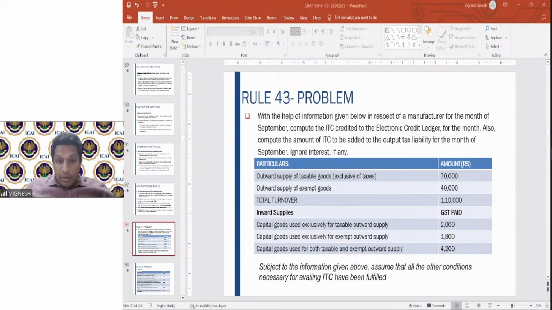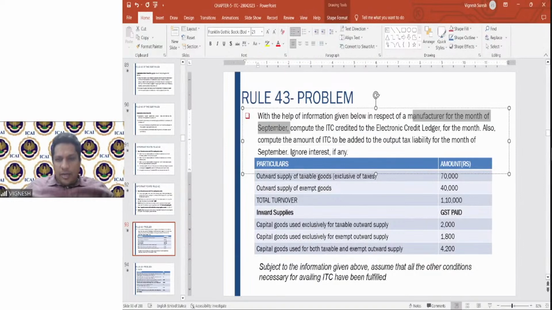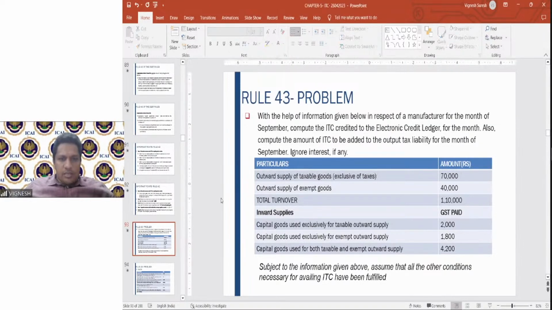Okay, so how do we work out this first one? Now, he is first asking for the ITC credited to the credit ledger. Then he is asking for the ITC to be added to the output tax liability. So let us look at them one by one.